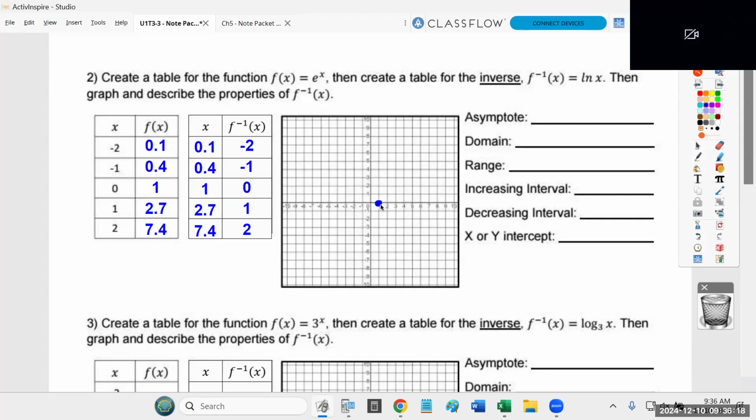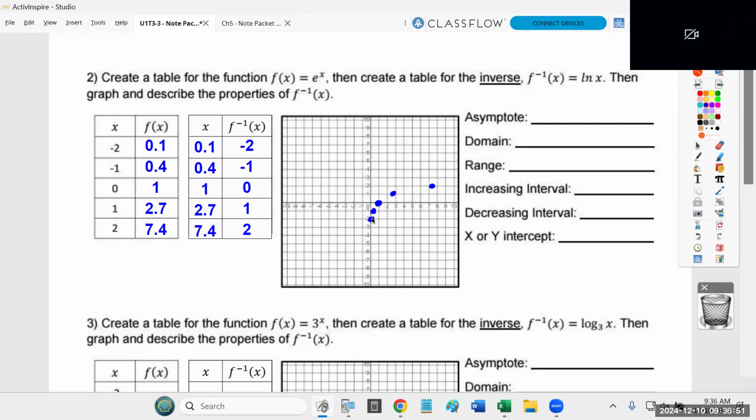For example, 2.7 comma 1. It's close to 3, but it's not quite at 3. 7.4 comma 2 is basically halfway between 7 and 8. The other two are a little weirder. We got 0.4 and -1, and 0.1 and -2. Now, I can already immediately see the curve. I'm sure some of you can as well. Okay, we're going to have this curve that kind of shoots to the right, and then it shoots down, and we've got a vertical asymptote at x equals 0 again.